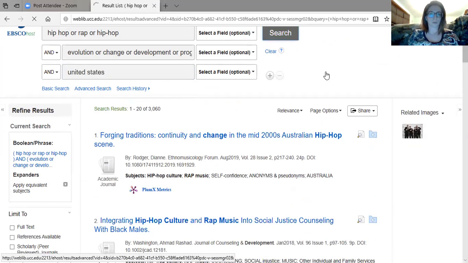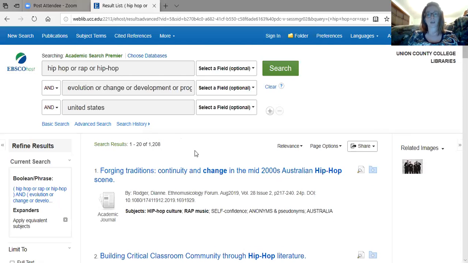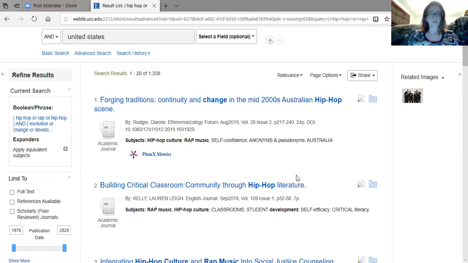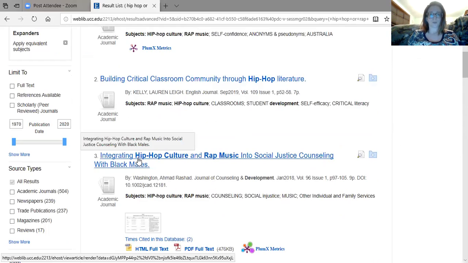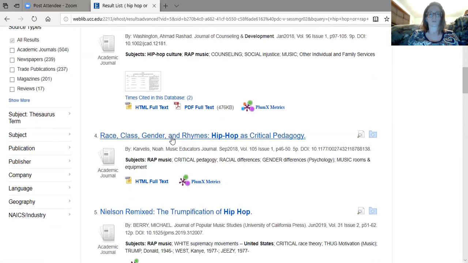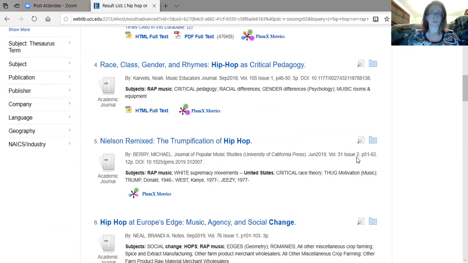Search. Did I already do that? No. Okay, so now look, that brought it down. That cut it down by almost half. I'm really bad at math, but that's okay. All right. So building critical classroom community. So that would be interesting. Social justice counseling, race, class, gender, and rhymes, hip hop as critical pedagogy. That means like the way that we're teaching.